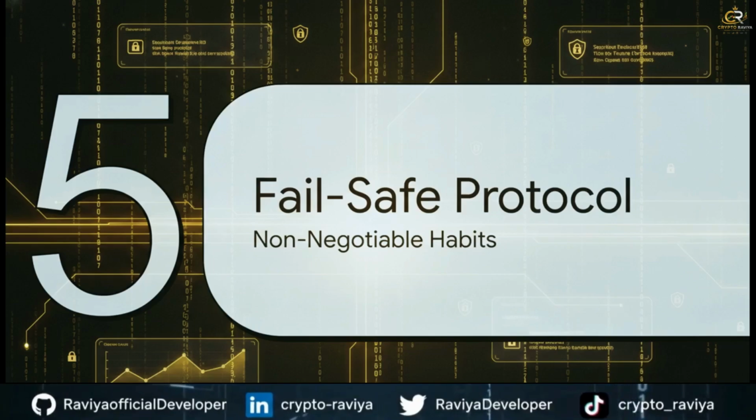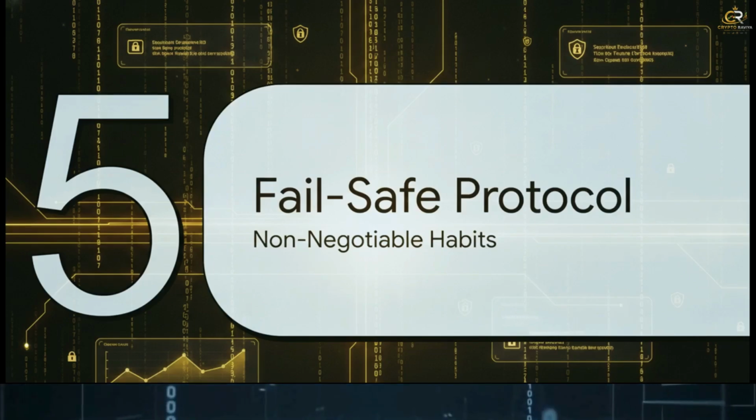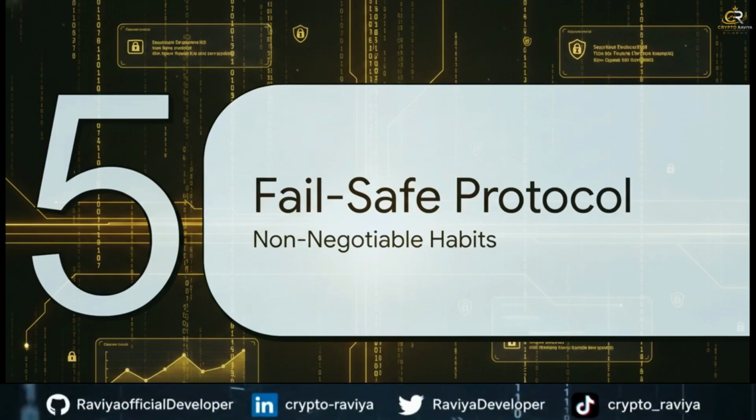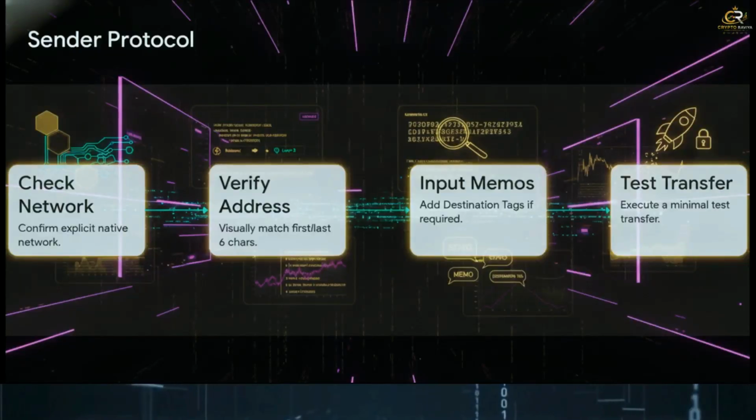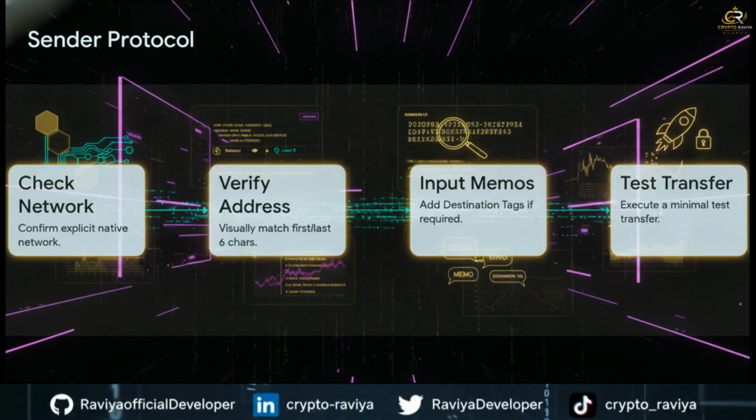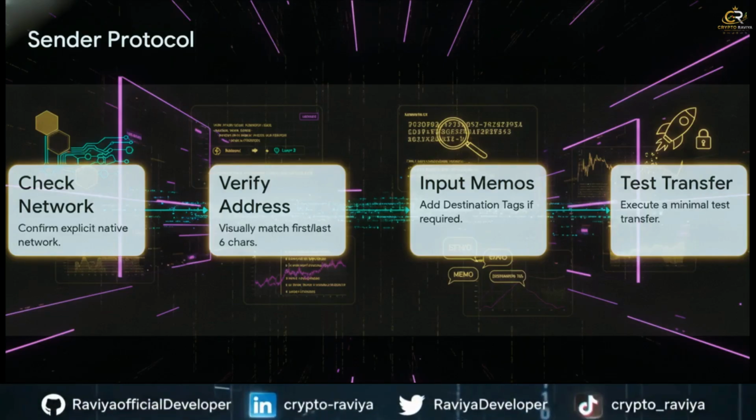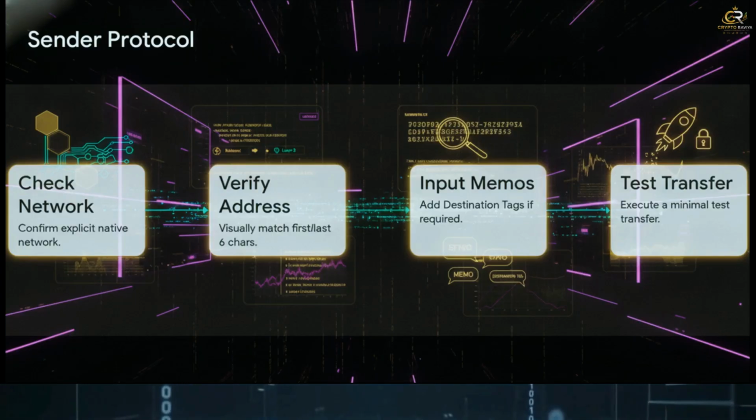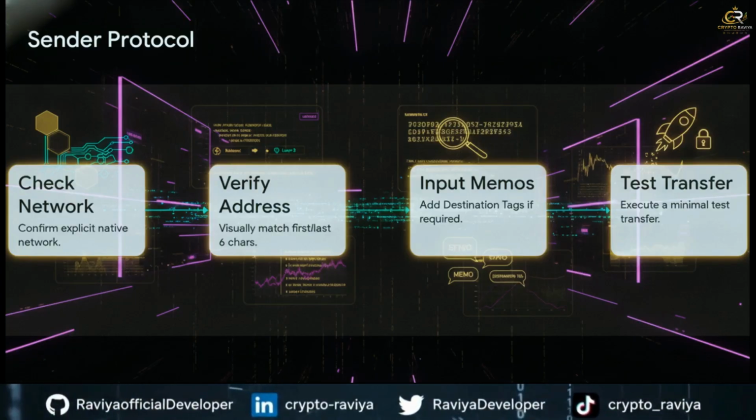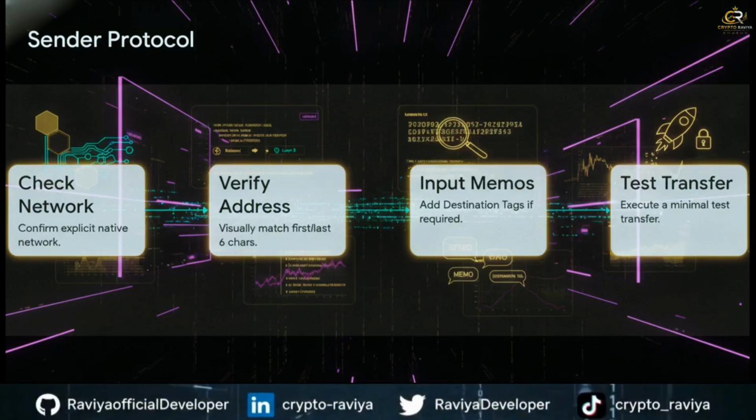Section 5, the fail-safe sender protocol. These are the non-negotiable micro habits you absolutely must adopt. This checklist is a game changer. It transforms anxiety into confidence by guaranteeing you never send your entire balance blind. Step 1, always verify the chain. Are you sending over Ethereum mainnet or an arbitrary layer 2?